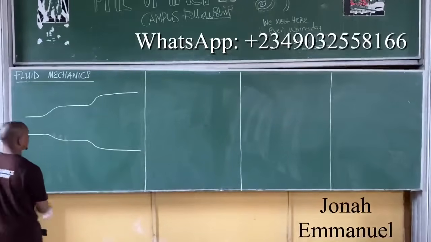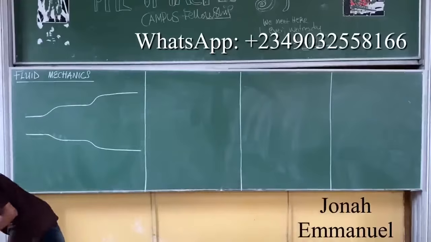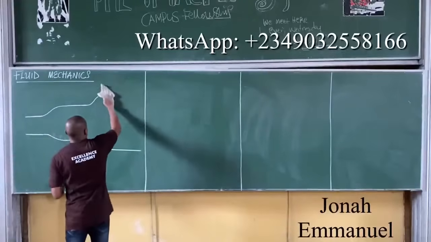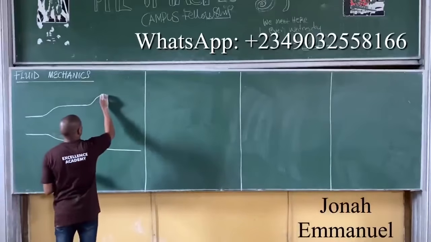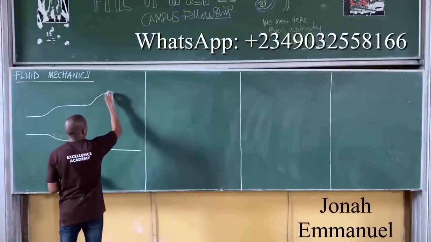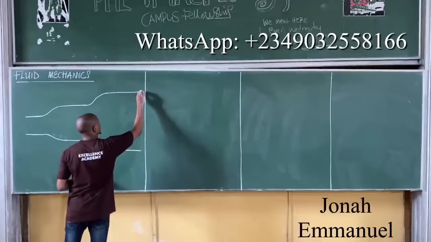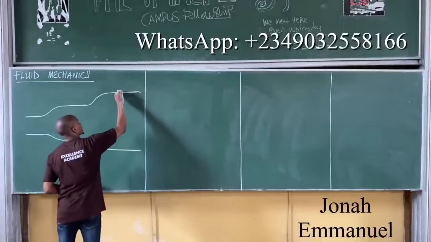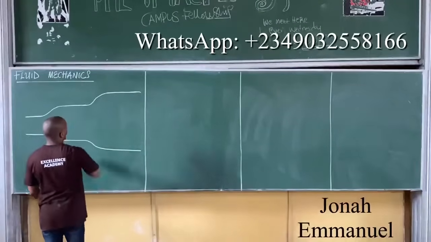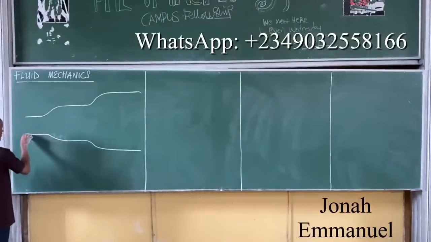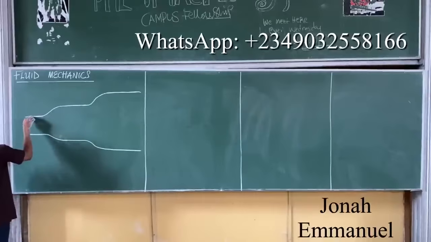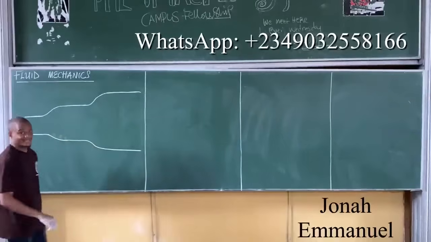Let's sketch this better. Alright, so this is your first task, sketch a diagram. You have this. What next?